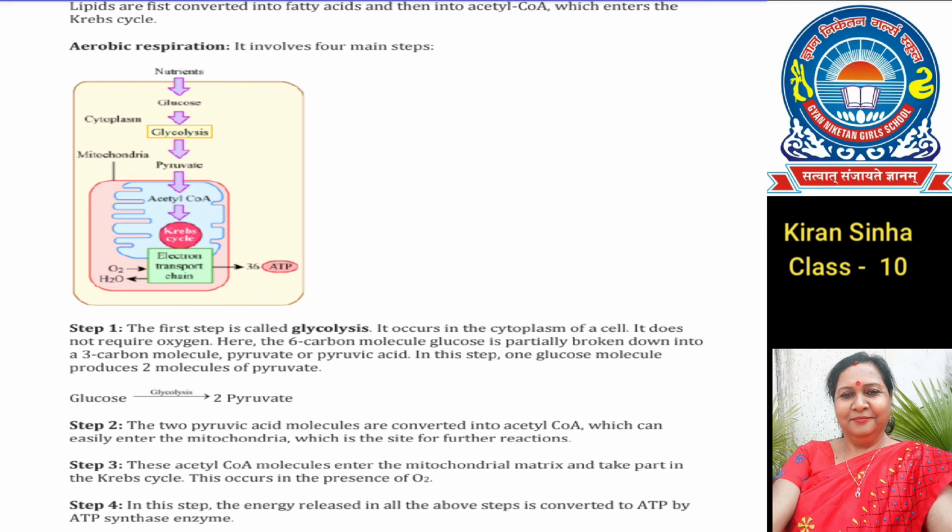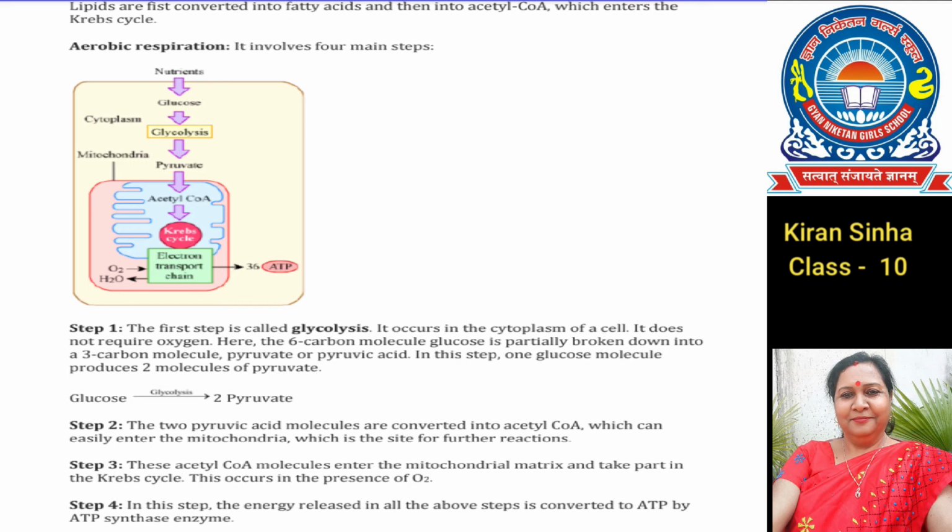Now let us discuss the types of anaerobic respiration. It is of 2 types. In the first process, glycolysis, same as aerobic respiration, glucose is converted into 2 molecules of pyruvate.